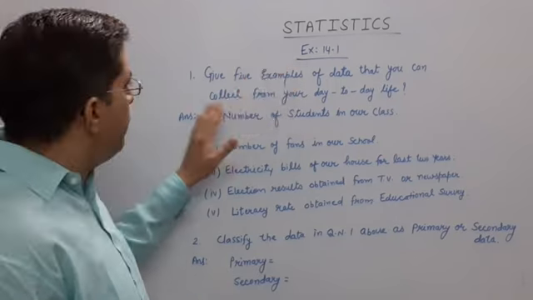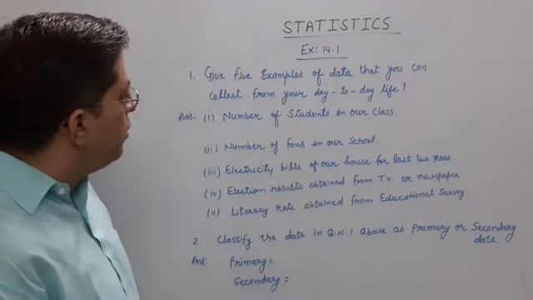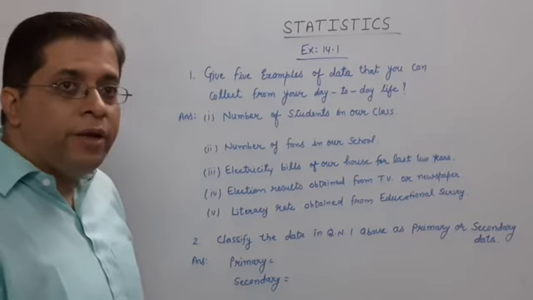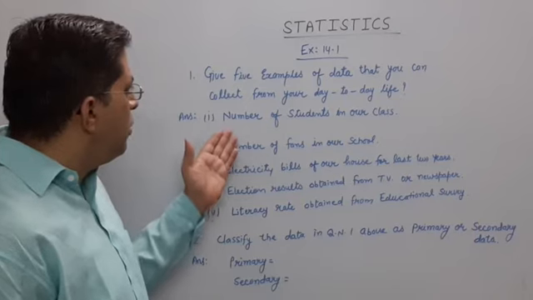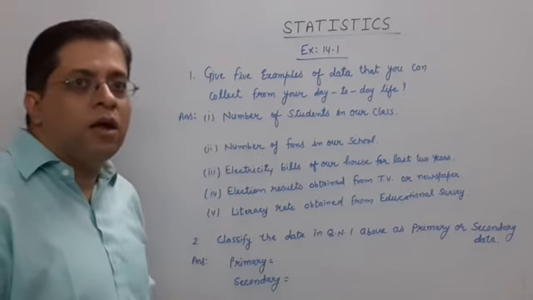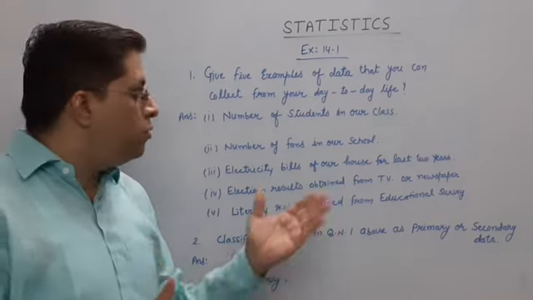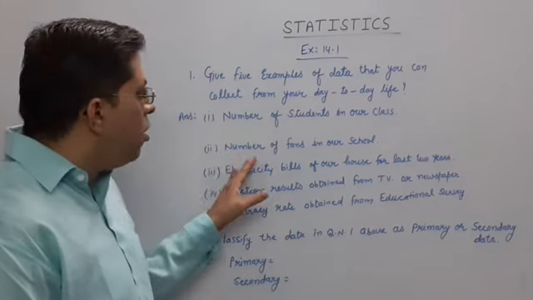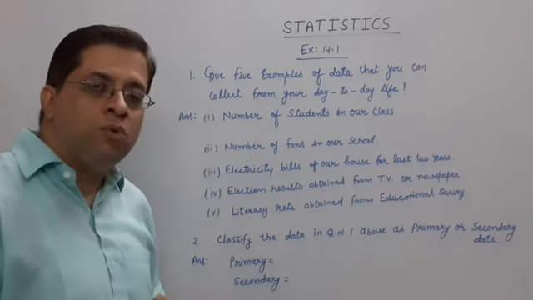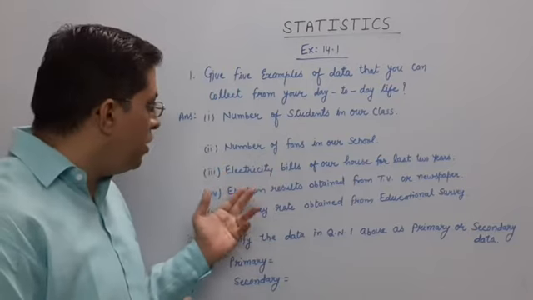Exercise 14.1. First question: give 5 examples of data that you can collect from day to day life. General examples we have to give. See here, number of students in our class. How many students are there? That data is called the number of students of a class. Second, how many fans are there in a school? This is also one type of data.